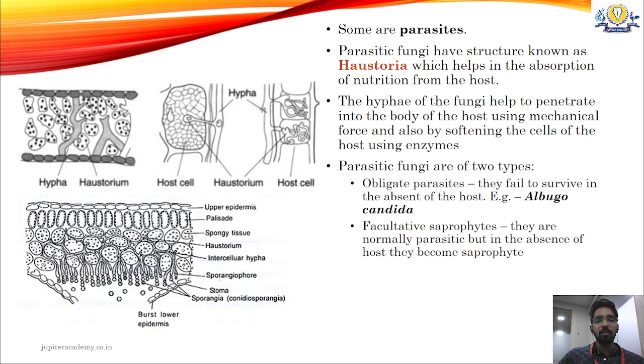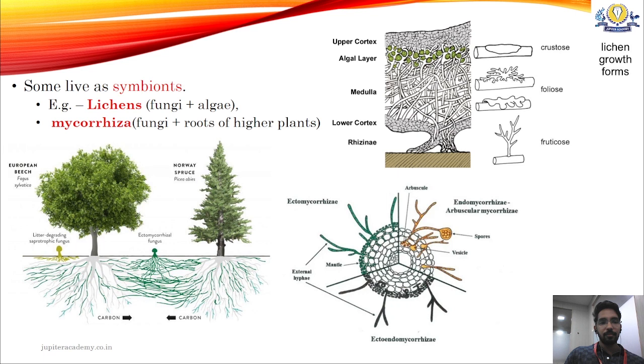Example is Albugo candida. The second one is facultative saprophytes, meaning they are parasitic when the host is present, and when the host is not present, they become saprotrophs or saprophytes. So they are normally parasitic, but in the absence of a host, they become saprophytic. And the third type of nutrition is symbionts.